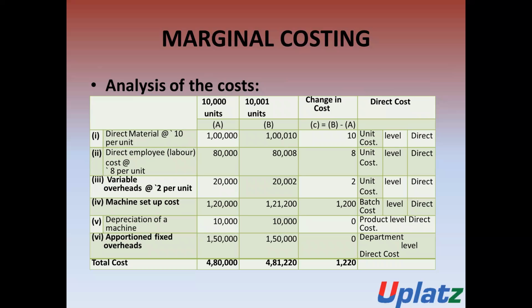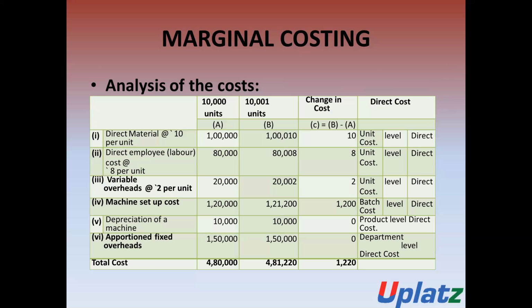It is considered a direct cost because it is directly related to the production of the unit. Direct employee cost is 8 rupees per unit. For 10,000 units it is 80,000, and for 10,001 units it is 80,008 rupees, so the change in cost is 8 rupees only.